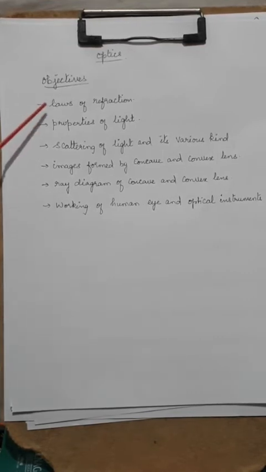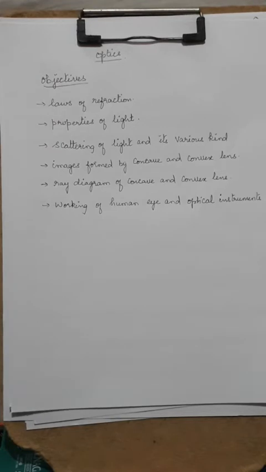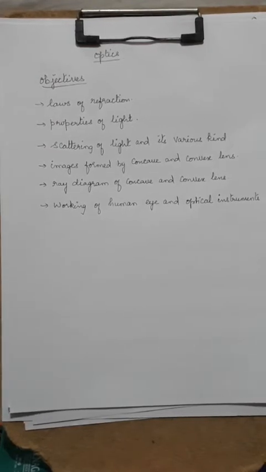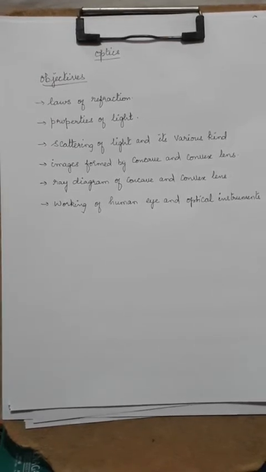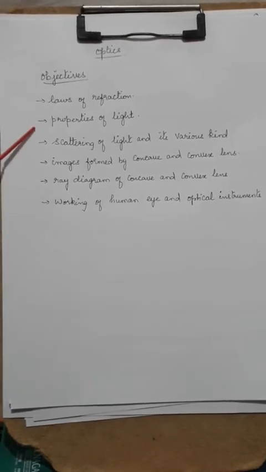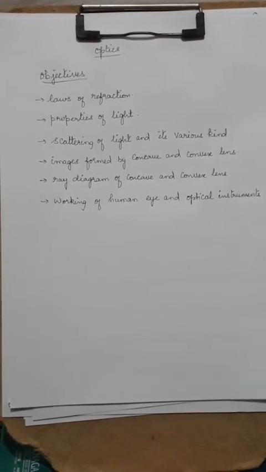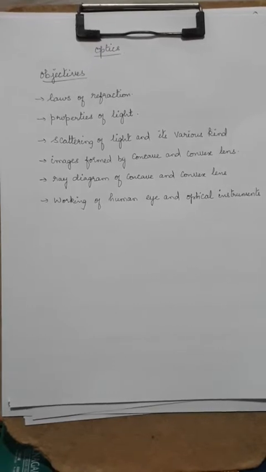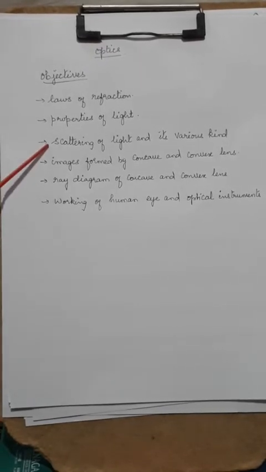First one will be the laws of refraction. In your 9th standard, you would have studied some basics of it. The next one will be the properties of light, then certain important properties like scattering of light.